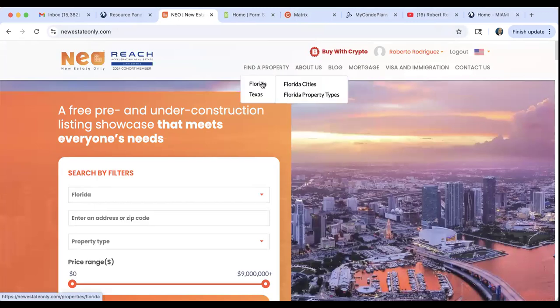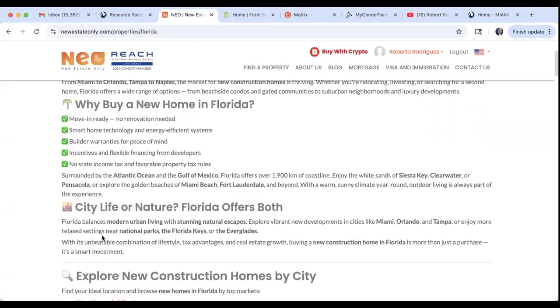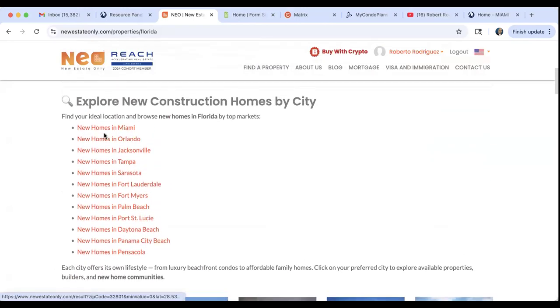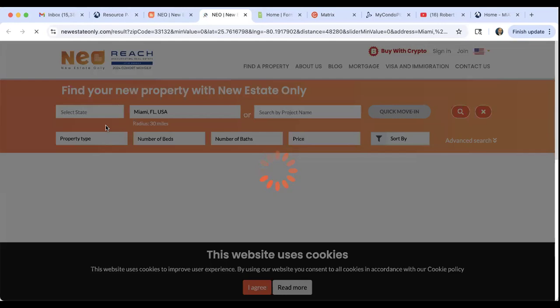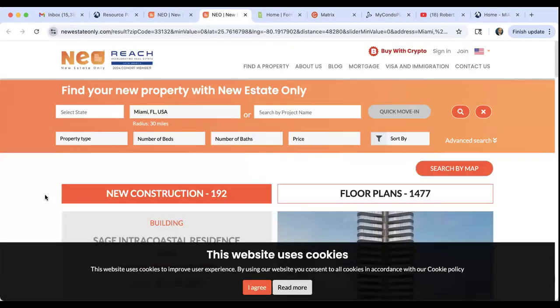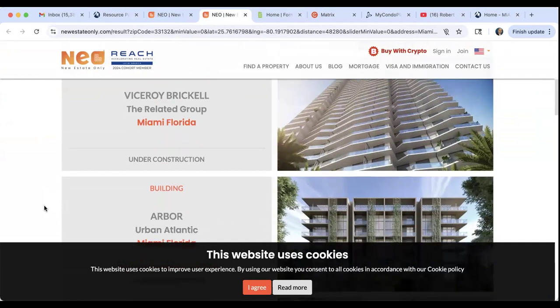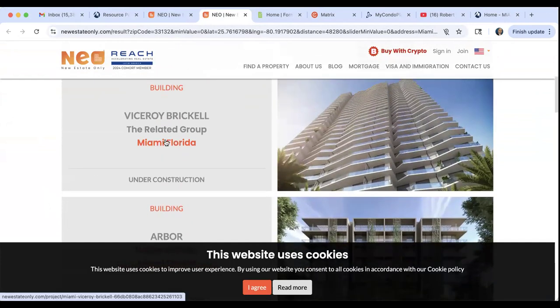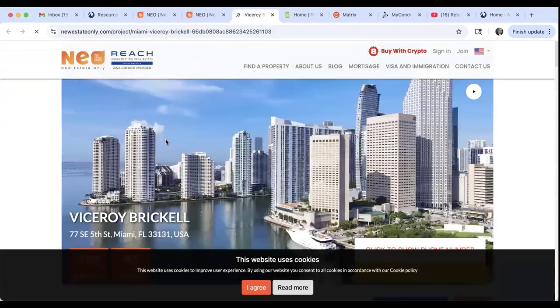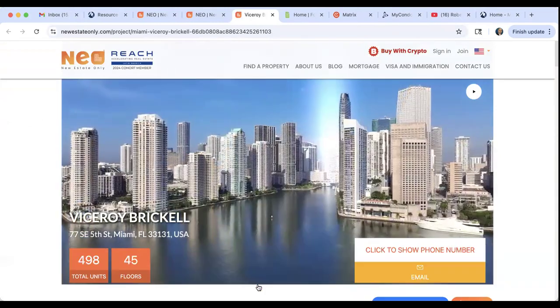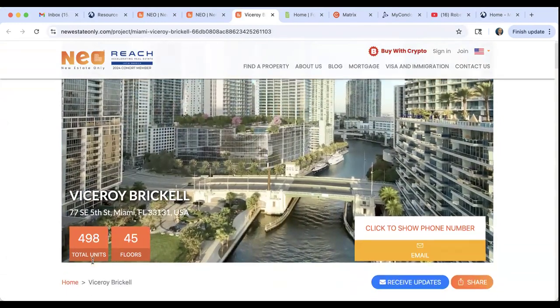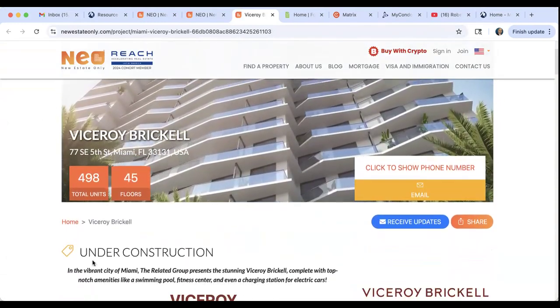You can click on find a property in Florida, and you can go in Miami. You can search for any type of property, search by project name, or go to any location in Miami, and here you're going to see all the different projects. Let's say you've got a client interested in Viceroy Brickell. You come over here, and you have a total of 498 units in this building.